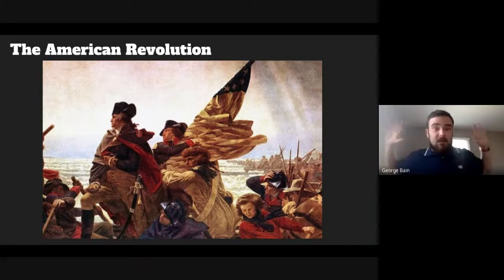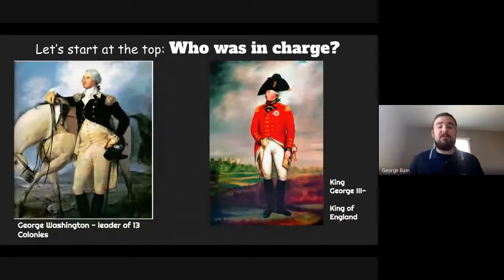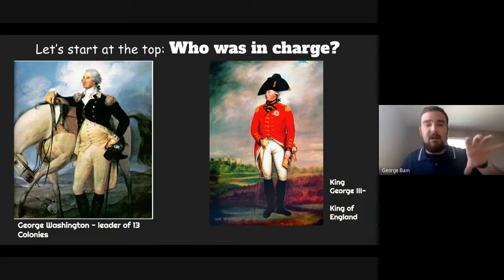Now, that's a huge topic, right? There are so many things that you could possibly talk about there. But we're just going to start at the beginning. Super easy. We're going to actually start at the top. What we're going to do first is find out who is in charge of these two areas. Because on one side you have the 13 colonies, and on the other side you have the King of England. Both sides had leaders who were very passionate and very much loved where they lived. And both leaders, while they may have had a lot of differences, had a lot more in common than we might think.